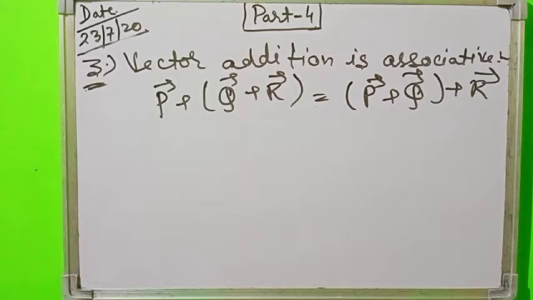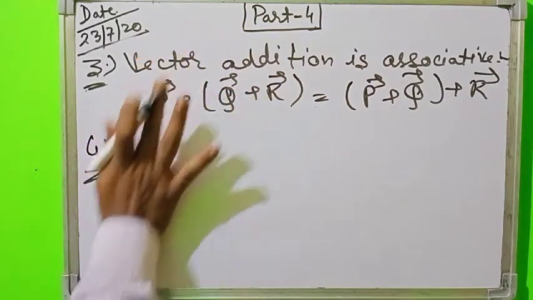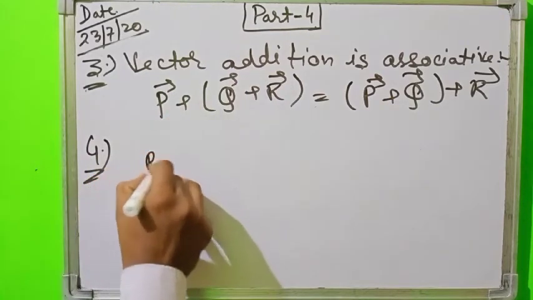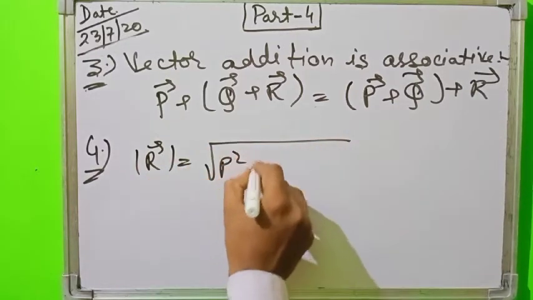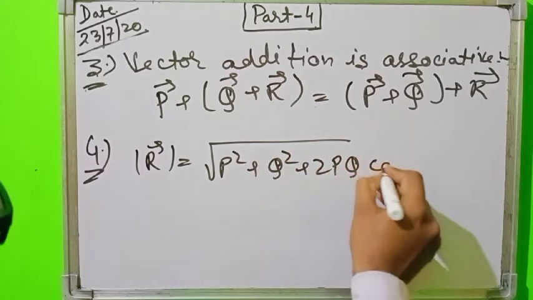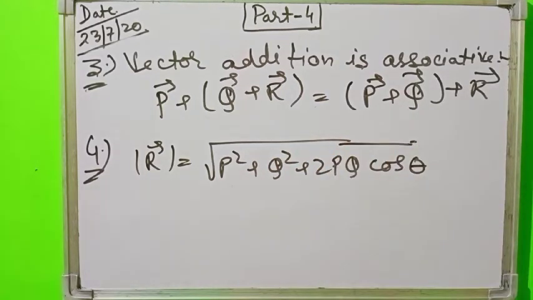The fourth property is the magnitude of the resultant vector R, which is the square root of P square plus Q square plus 2PQ cos theta.